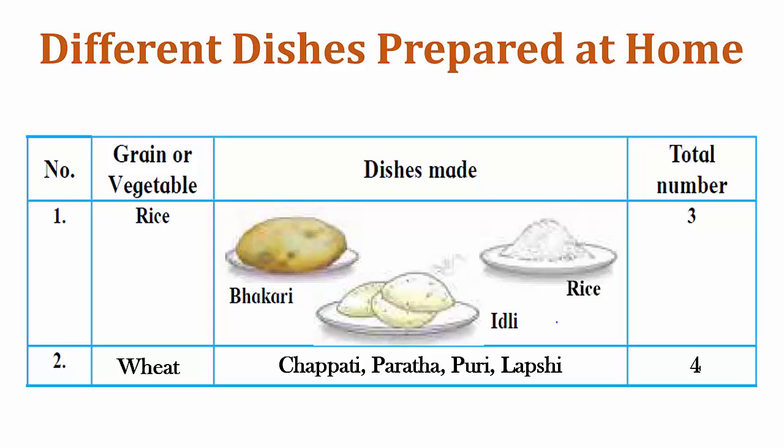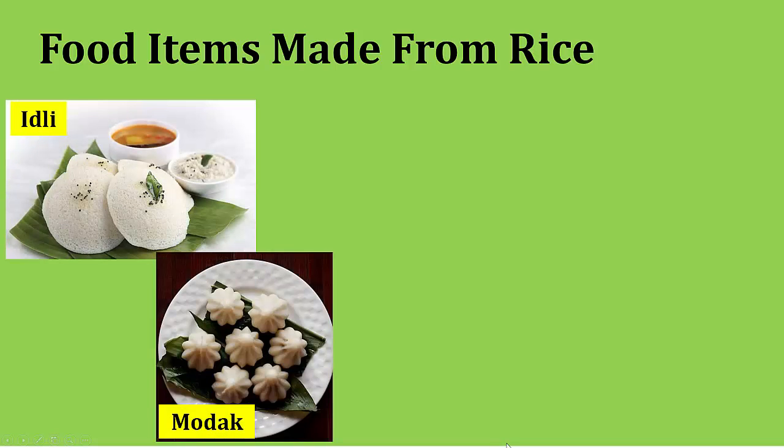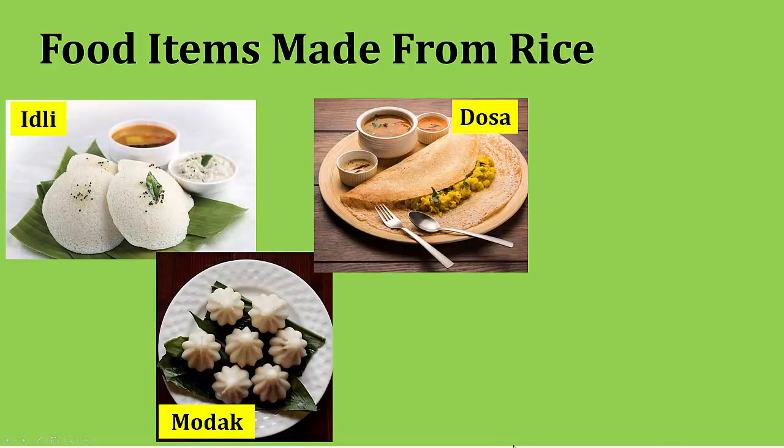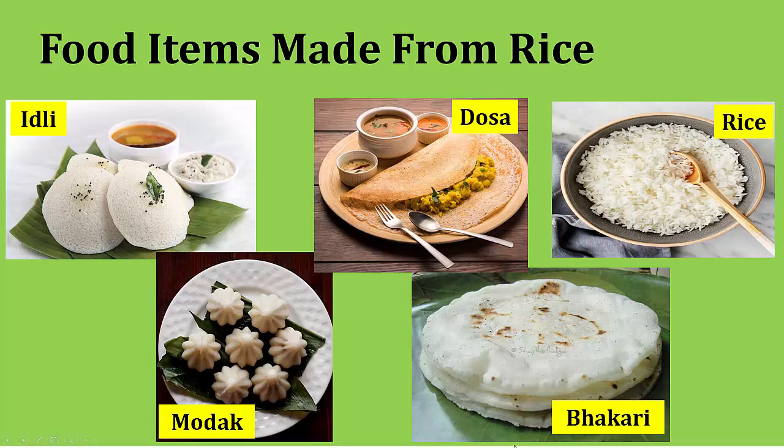So students, we can make various food items using the same ingredient. For example, we saw that by using the main ingredient rice, we can make various dishes such as idli, modak, dosa, bhakri and rice.